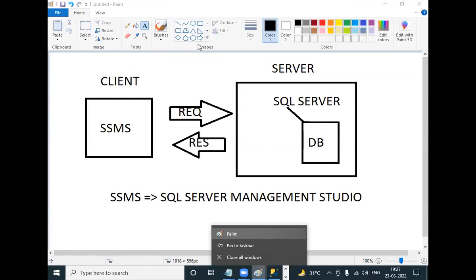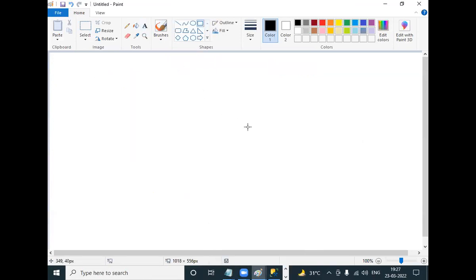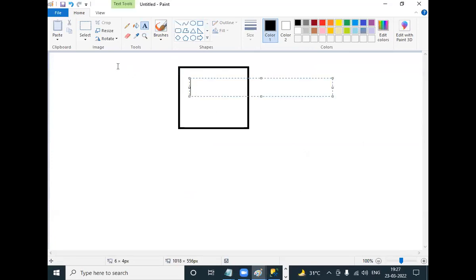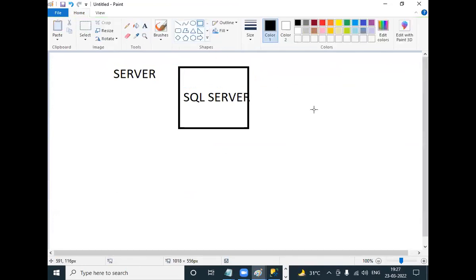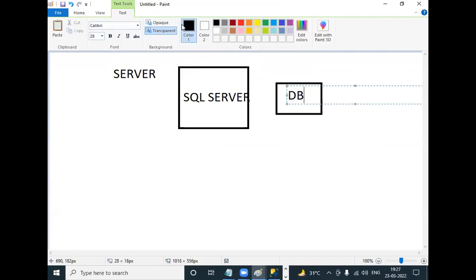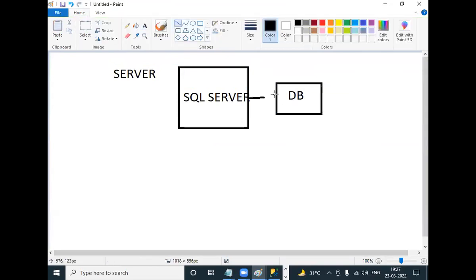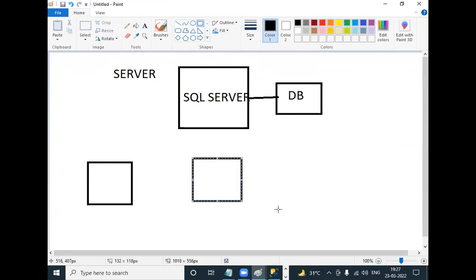But in companies, in real-time projects, there will be one system, the server. Inside the server, they install SQL Server, and this SQL Server manages the database. And this is developer 1, developer 2's laptop, developer 3's laptop.